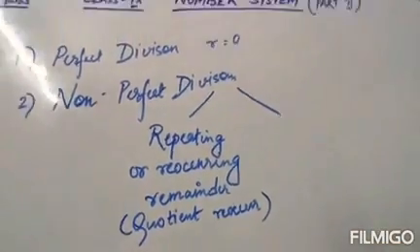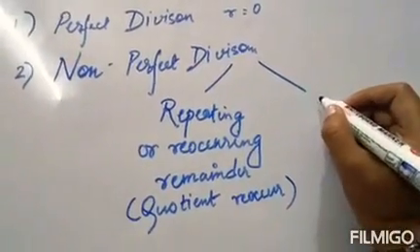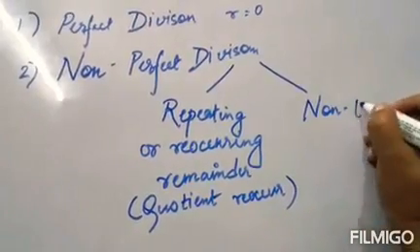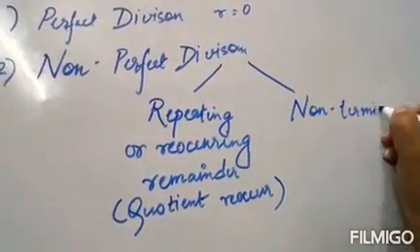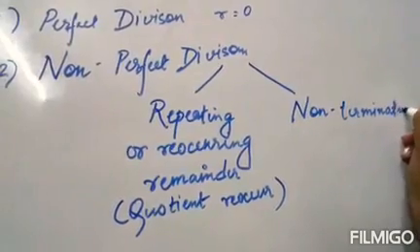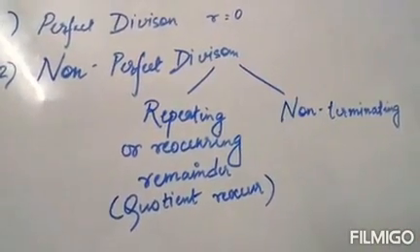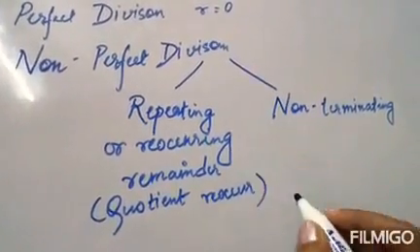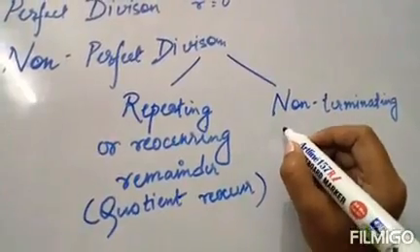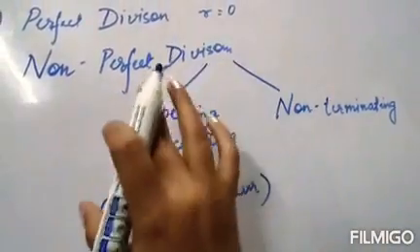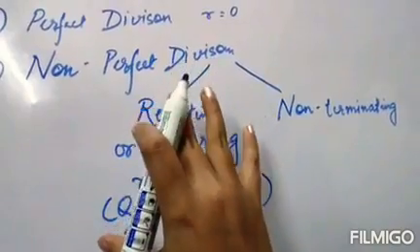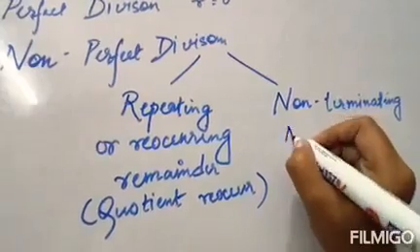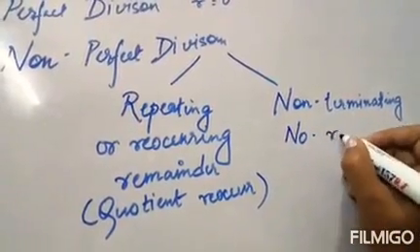And another type is we can find that it will go on non-terminating, and the quotient will not follow any pattern. This can be terminating or non-terminating, but this will be terminating and there will be no repetition. Okay,